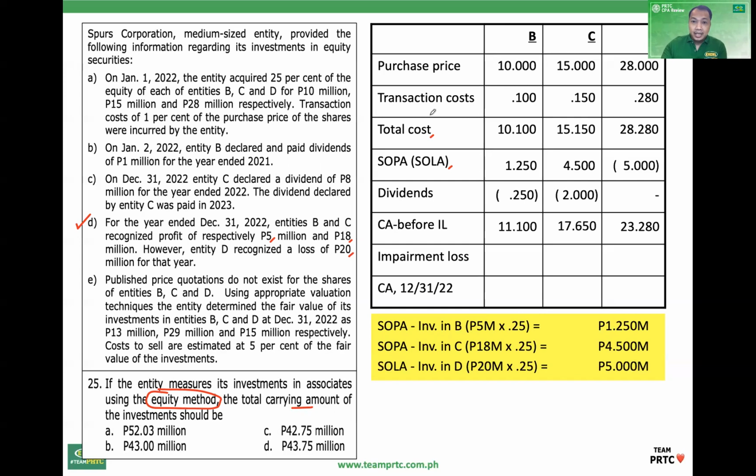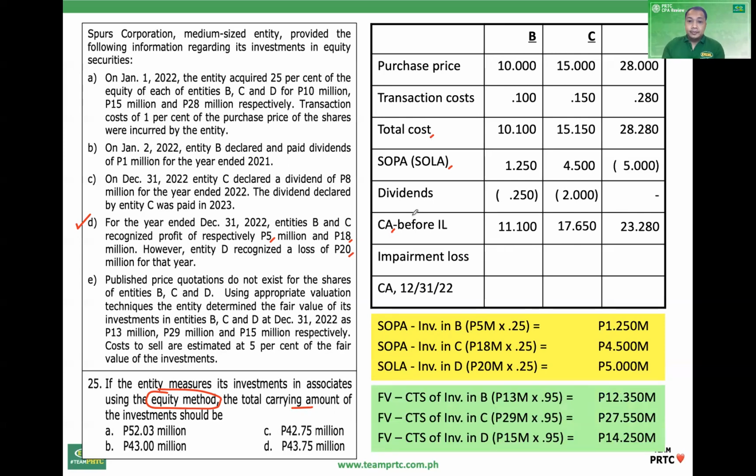So, kaya lang, instead na cost, ito na ngayon ang CA before impairment. Diyan natin i-compare yung fair value less cost to sell. And as noted earlier, ito yung na-compute natin kanina, fair value less cost to sell of investment in B, C, D. Now, compare. B, not impaired. C, also not impaired. D, impaired.